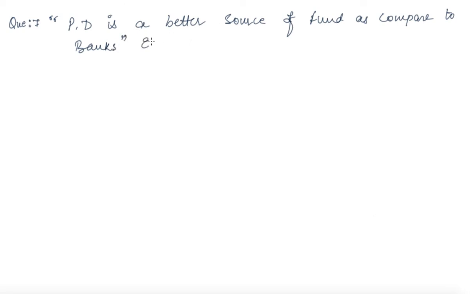So explain the statement. For this, what will you do? What will be your answer? You are supposed to write down merits, as here it is a better source. We are required to write it as a better source. So how is it a merit over the banks?